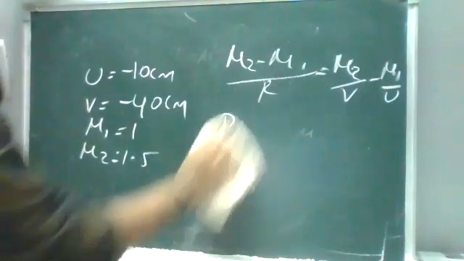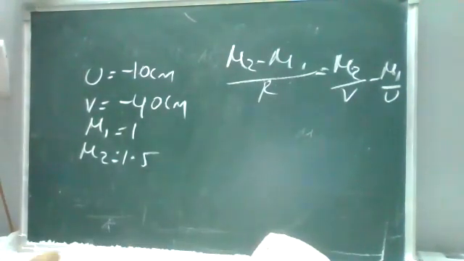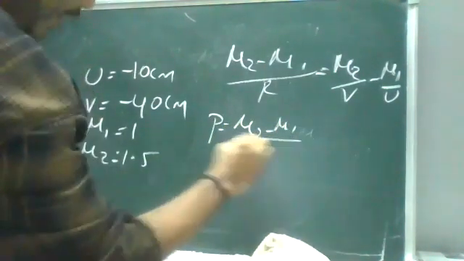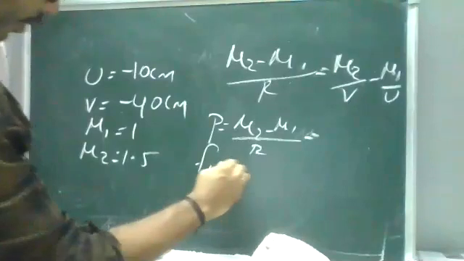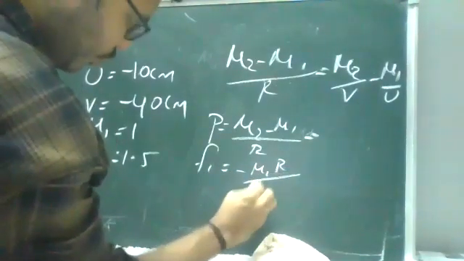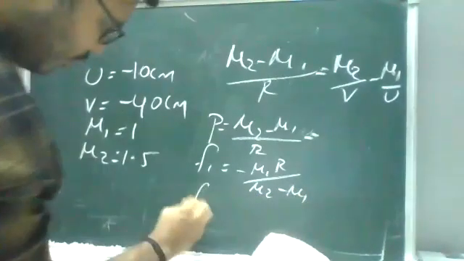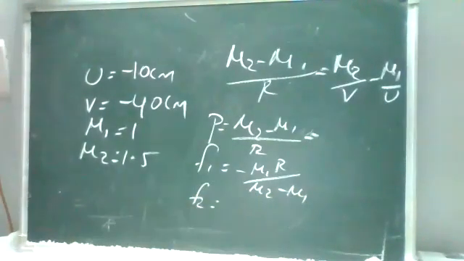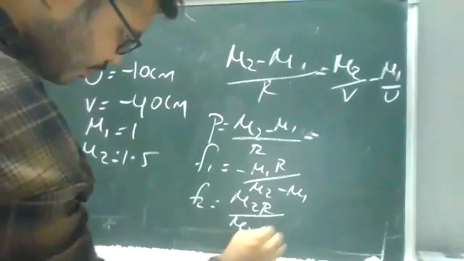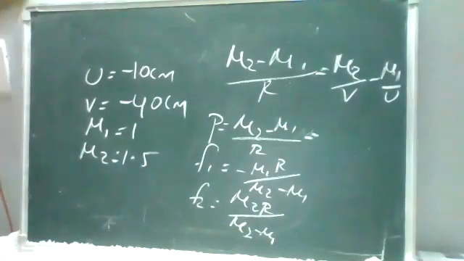So the power formula is P is equal to (mu2 minus mu1) by R, and focal length F1 is equal to minus mu1 R by (mu2 minus mu1), and F2 is equal to mu2 R by (mu2 minus mu1). So find the radius of curvature, R, first.